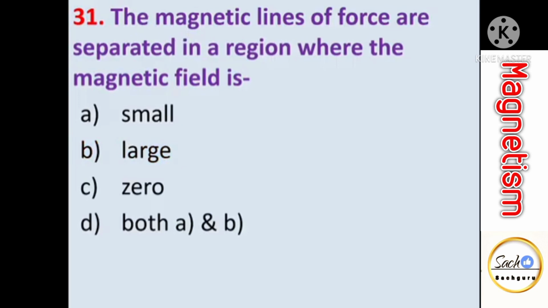The magnetic lines of force are separated in a region where the magnetic field is. So magnetic lines of force are separated. This means that these are less crowded, and these are less crowded when magnetic field strength, it is small.